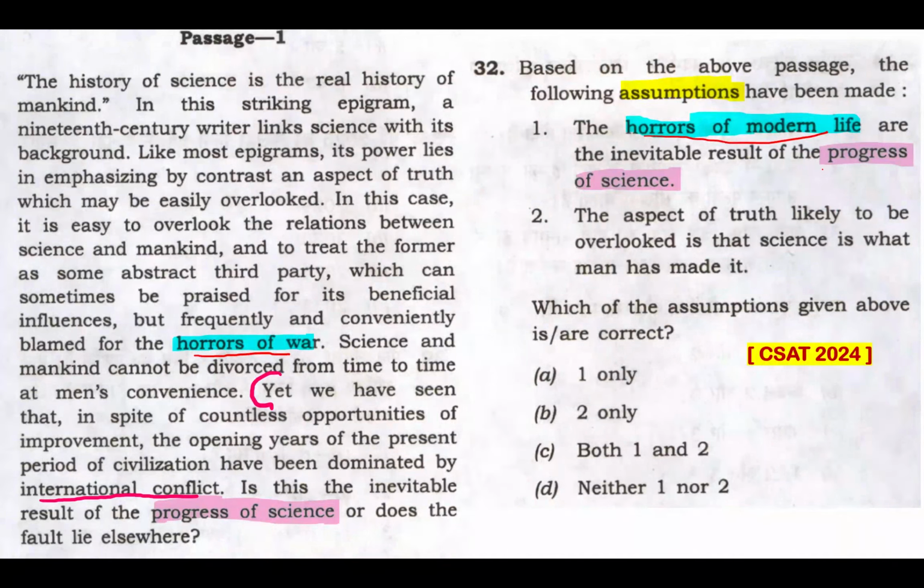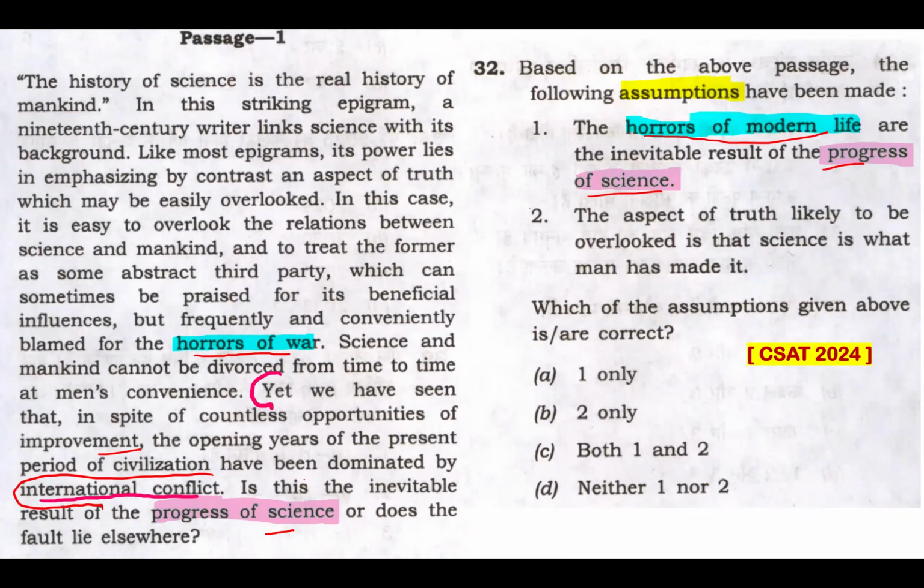And progress of science is mentioned in this statement. Where is it mentioned in the passage? This part. Now, what's the context? Yet we have seen that, in spite of countless opportunities of improvement, the opening years of the present period of civilization have been dominated by international conflict.